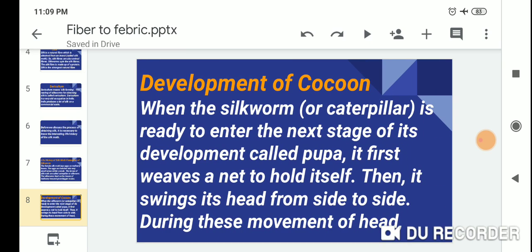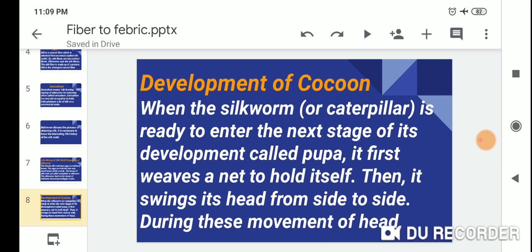Development of cocoon. When the silkworm or caterpillar is ready to enter the next stage of its development, it is called a pupa. It first makes a net to hold itself, then it swings its head from side to side.